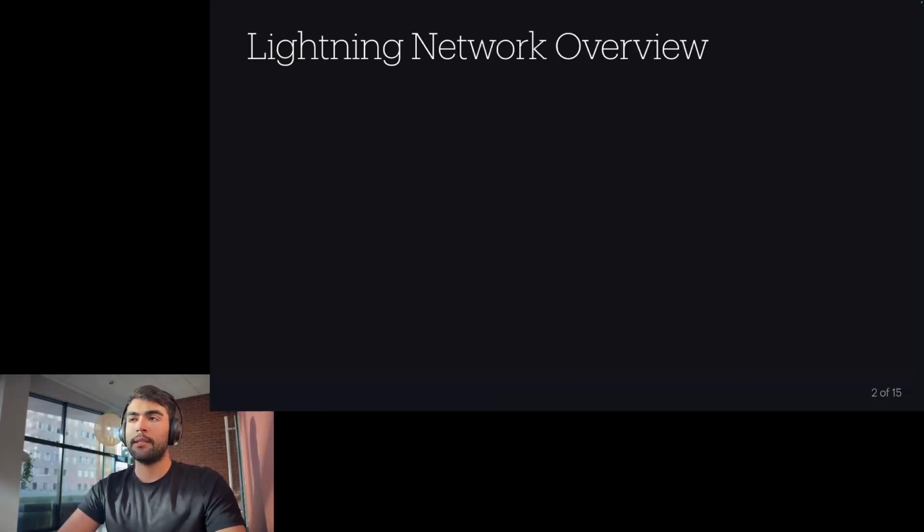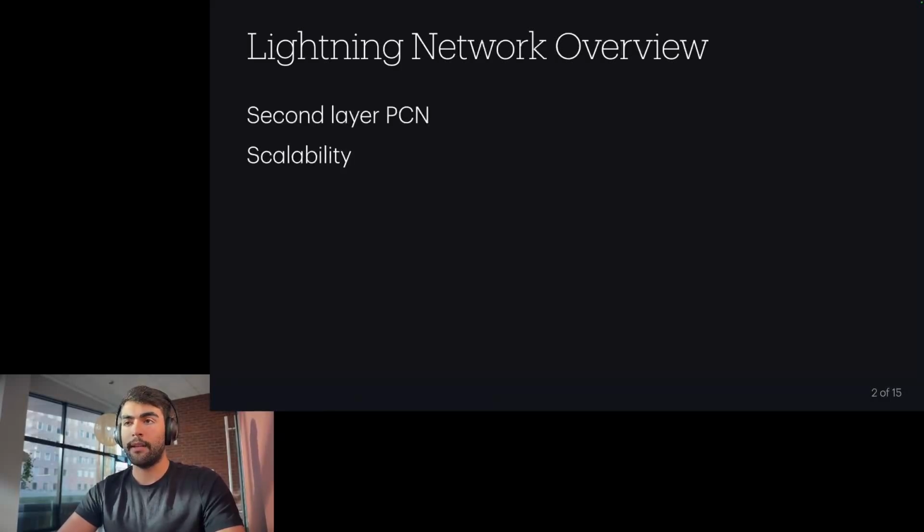The Lightning Network is a payment channel network built on top of Bitcoin as a layer 2. Its main goal is to provide scalability, because the Bitcoin blockchain itself lacks scalability. Another thing that the Lightning Network attempts to provide for users is privacy and anonymity. It does so by using onion encrypted messaging and hiding channel balances from the public.